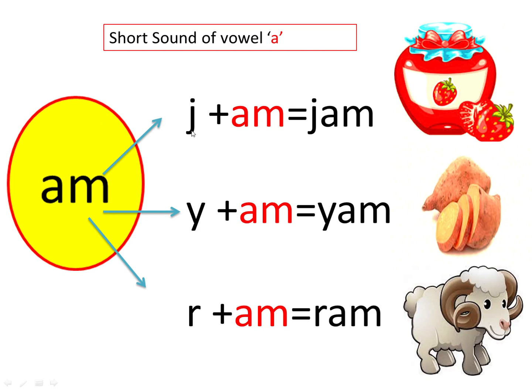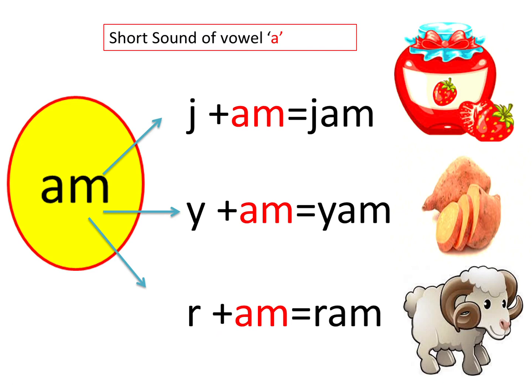J sounds J, am, jam, jam. Y sounds Y, am, yam, yam. R sounds R, am, ram. So this was the word family am.